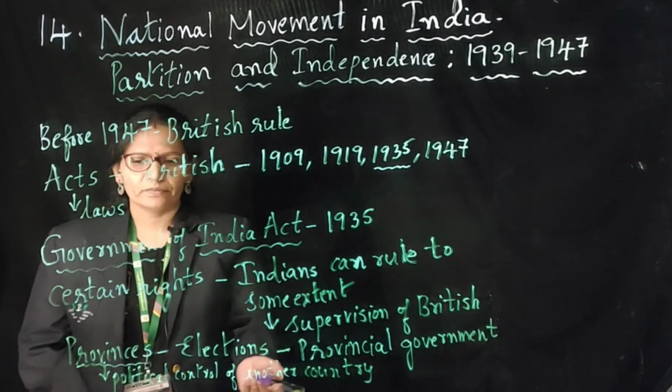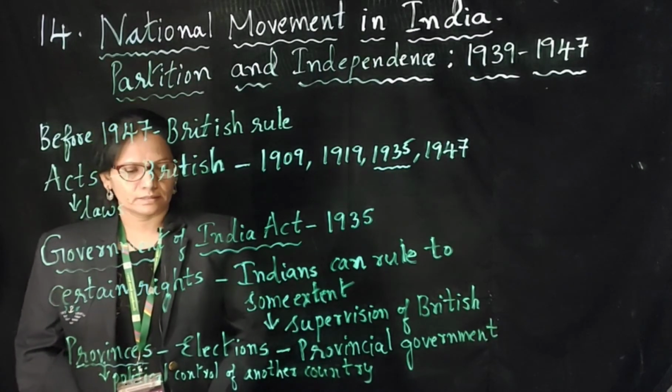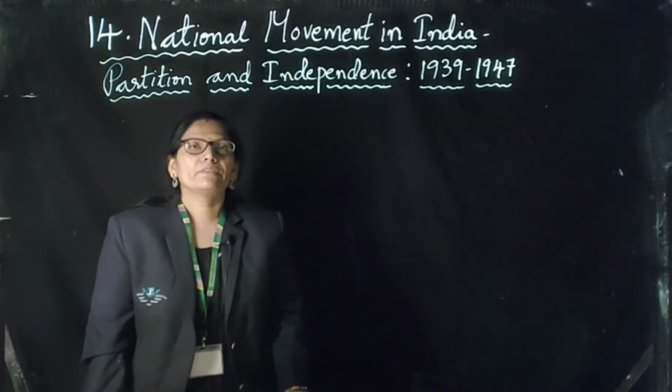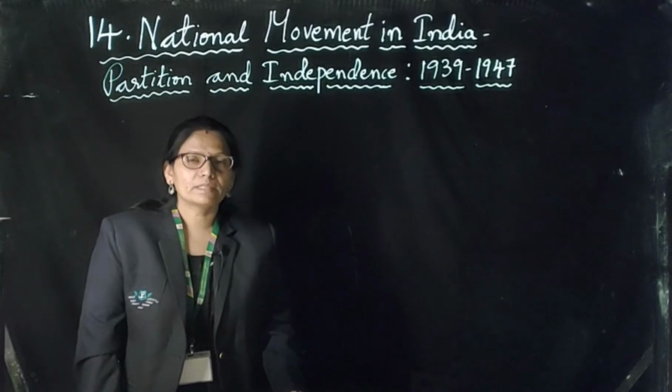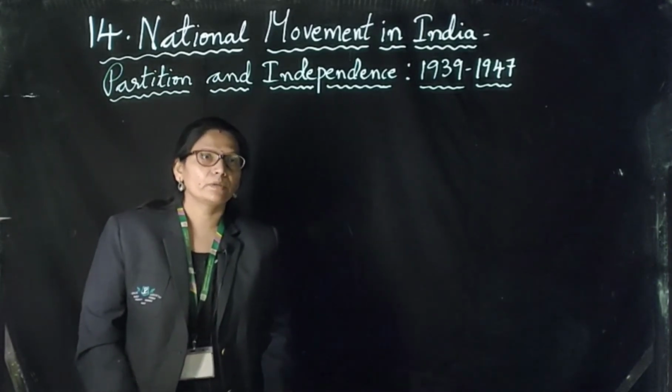According to the 1935 Act, Indians can conduct elections. However, the right to vote was given only to a small section of people.